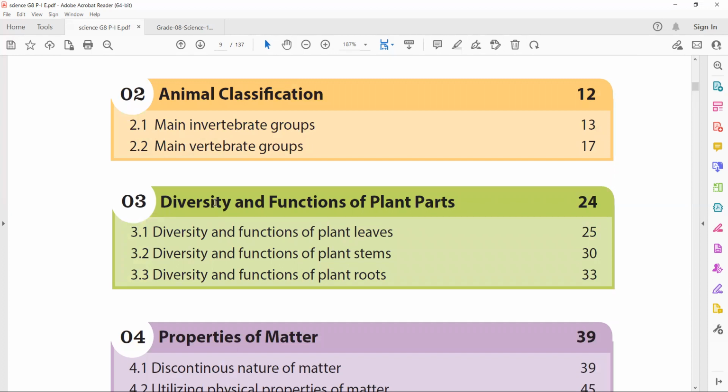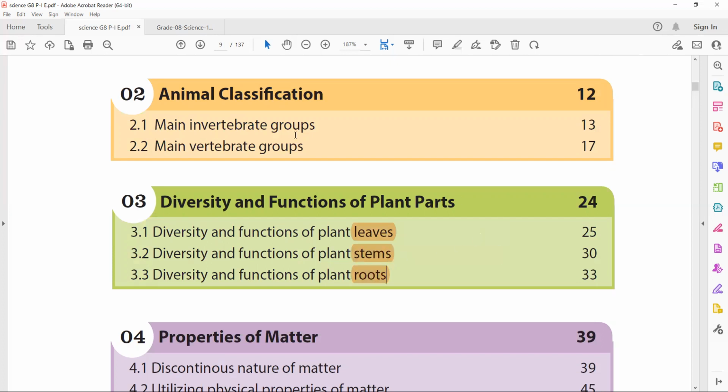So diversity, we have already studied diversity of animals. Diversity means variety. Function means its work, a particular purpose of something. Plant parts. There are several plant parts. However, we are going to study the diversity and functions of plant leaves, stems, and roots.